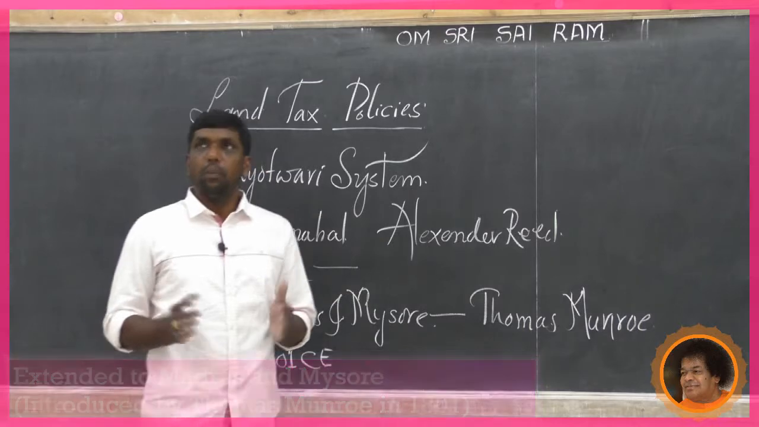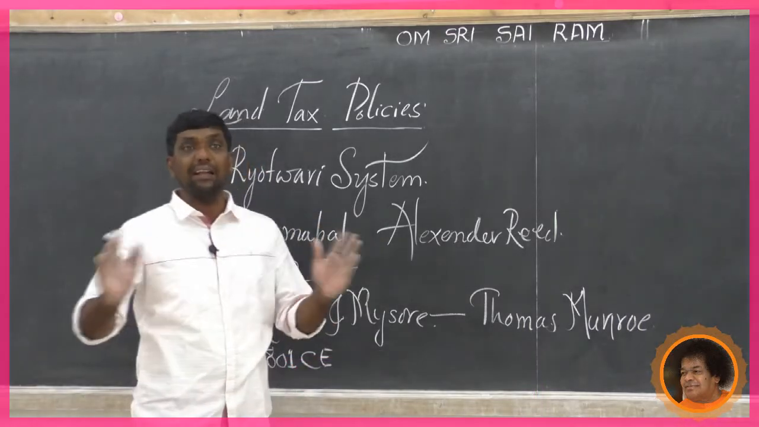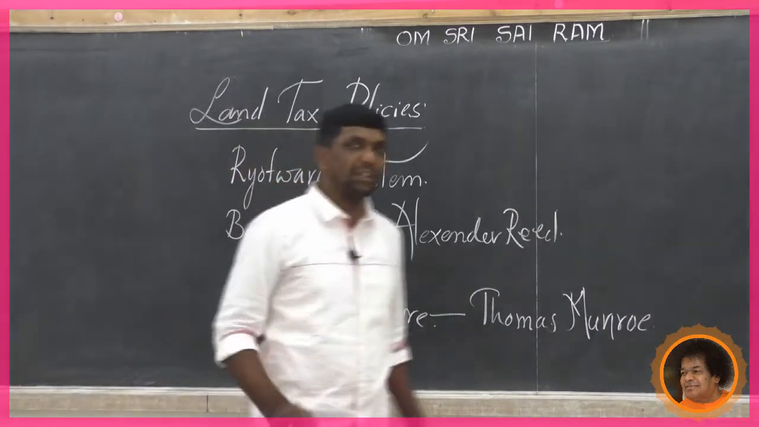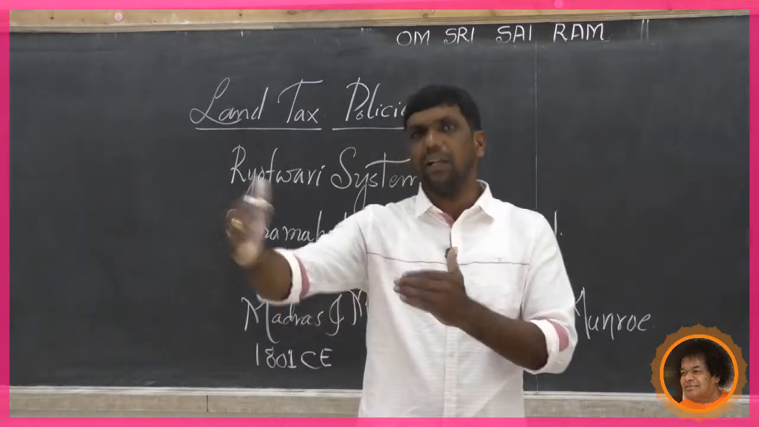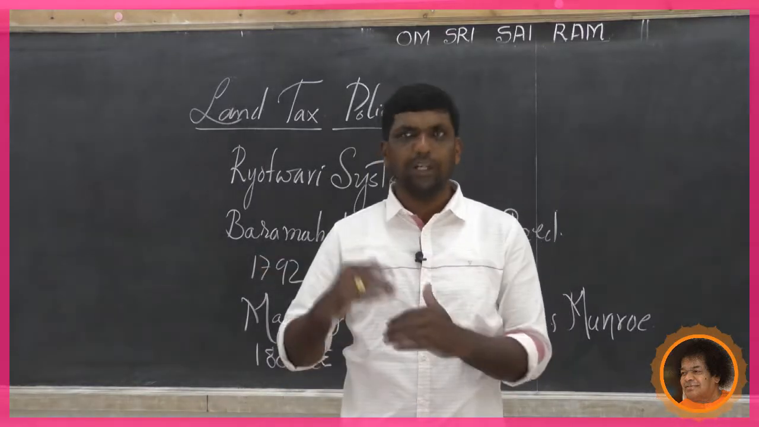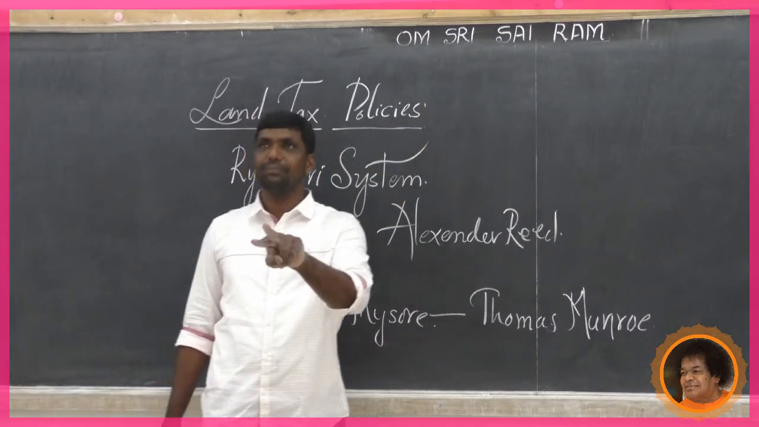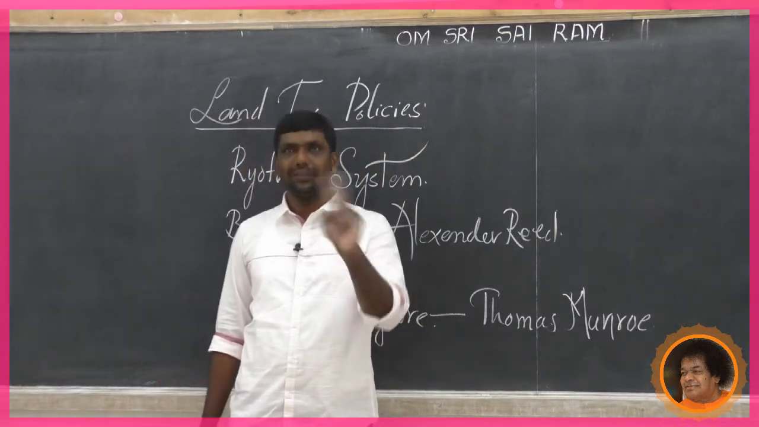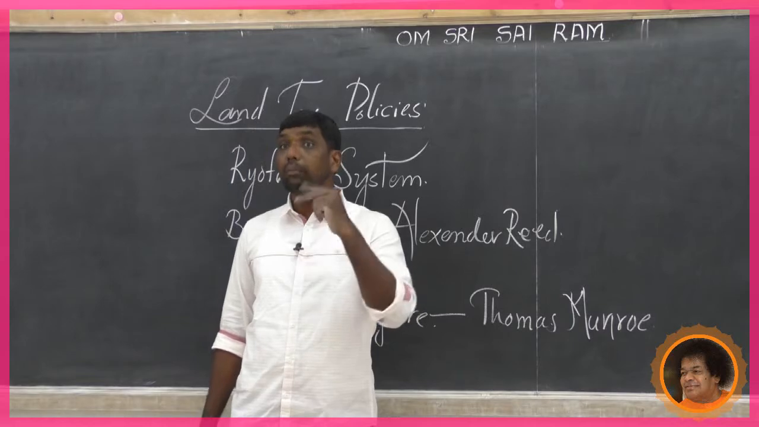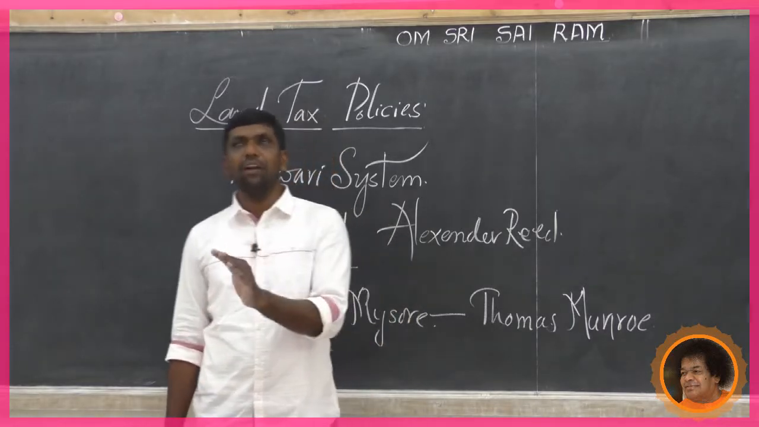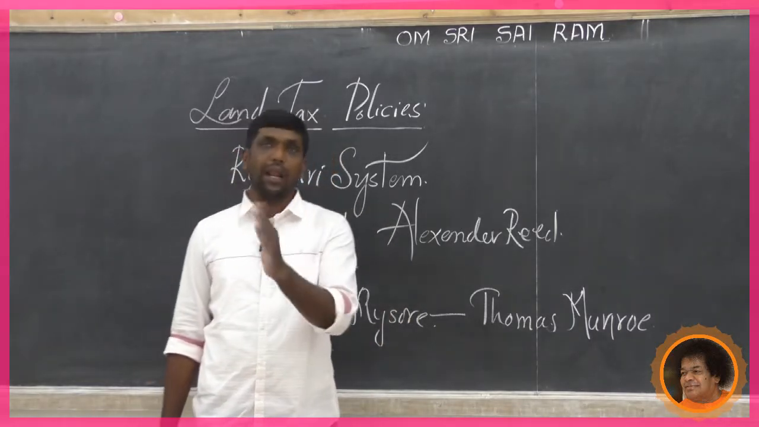Under this system, both farmers and the company were directly linked. In the permanent zamindari system, the zamindar was directly linked with the British government or the British East India Company. Here, both farmers and zamindars were made responsible. The tiller of the land was recognized as the owner of the land.